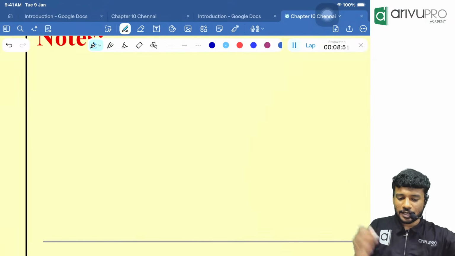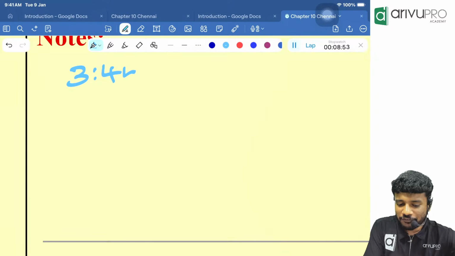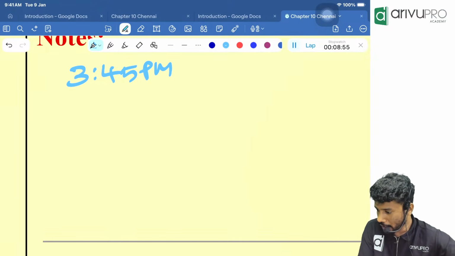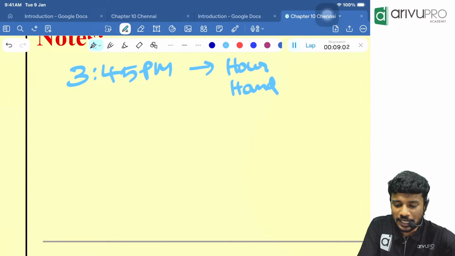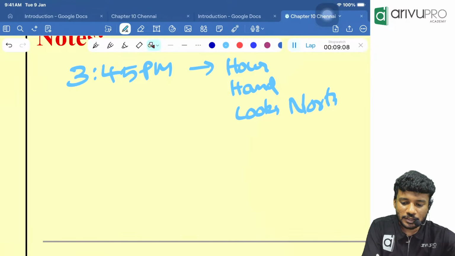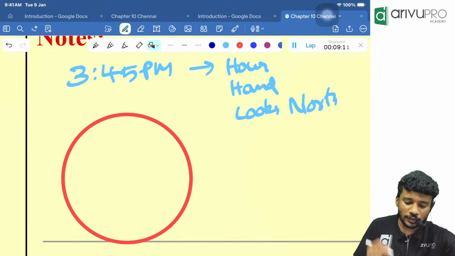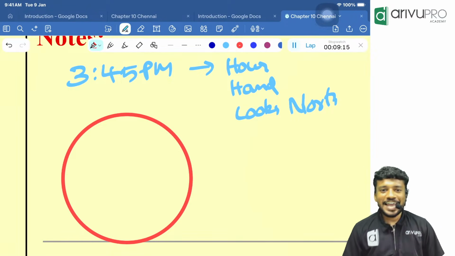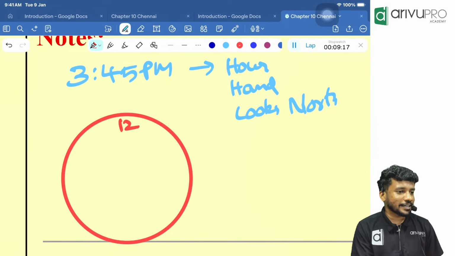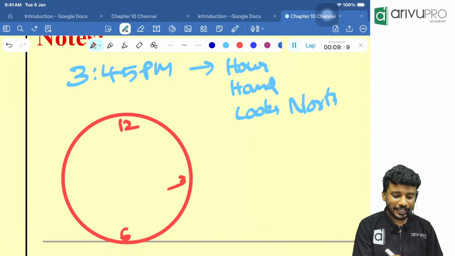Draw. At 3:45 p.m., our hand is looking towards, I am telling, which direction? It is pointing towards north. Now draw the circle. If you are good with drawing, draw it like me. Then what is there? 12 is there, 6 is there, 3 is there. Then the 9 is there.